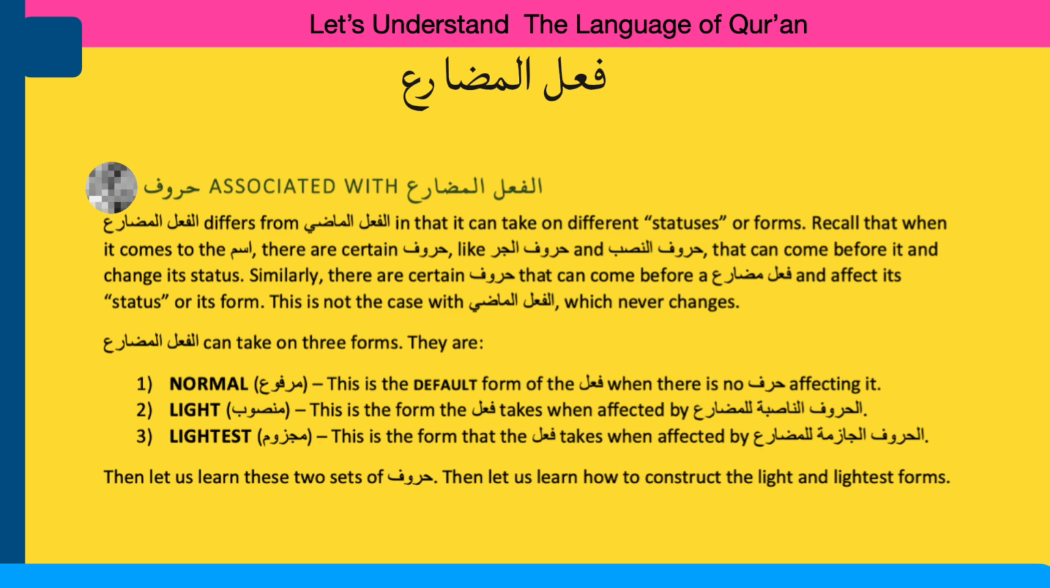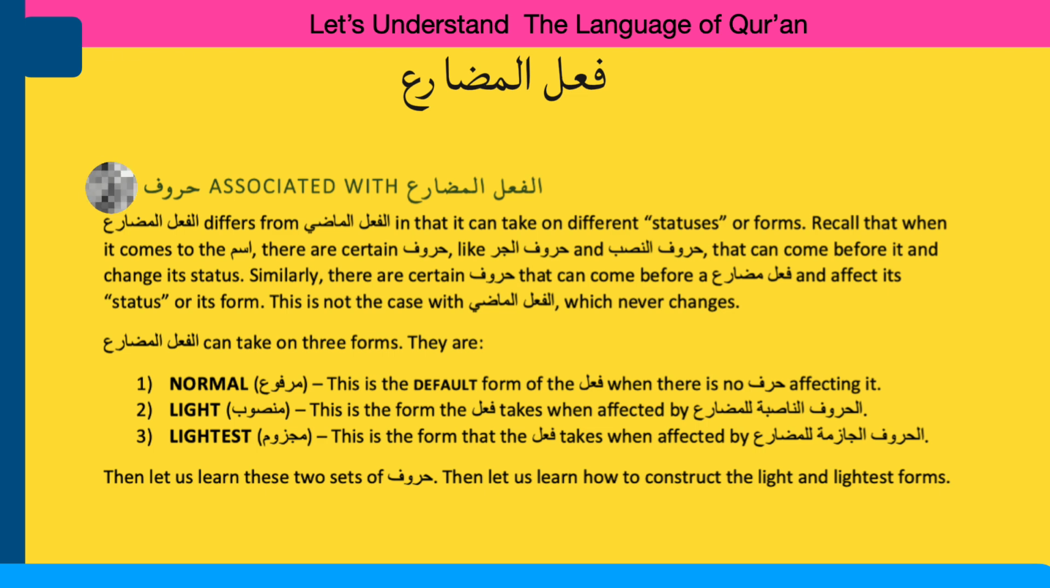There are some haruf that are associated with al-fail al-mudare. Al-fail al-mudare differs from al-fail al-madi in that it can take on different statuses or forms. Recall that when it comes to the ism, there are certain haruf like harful jar and harful nasb that can come before it and change its status. Similarly, there are certain haruf that can come before fail al-mudare and affect its status or its form. This is not the case with al-fail al-madi, which never changes.